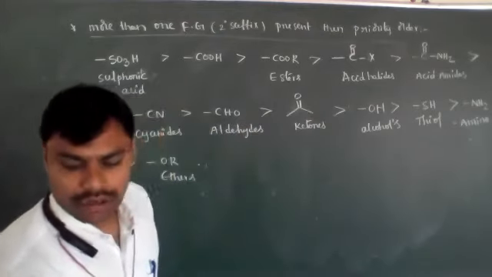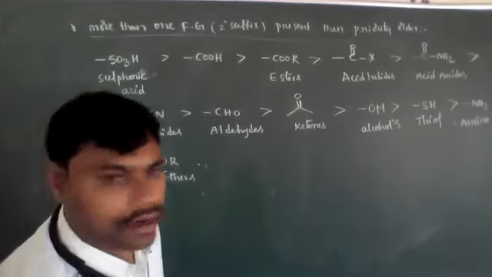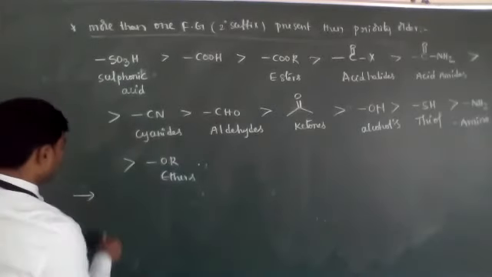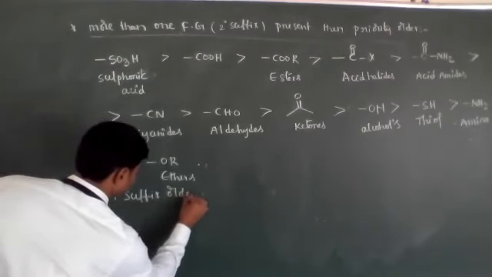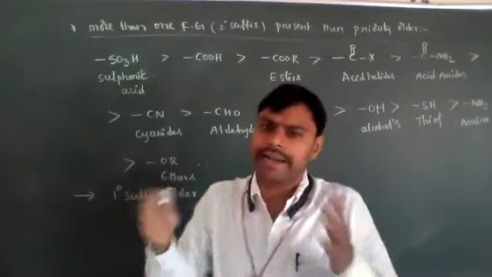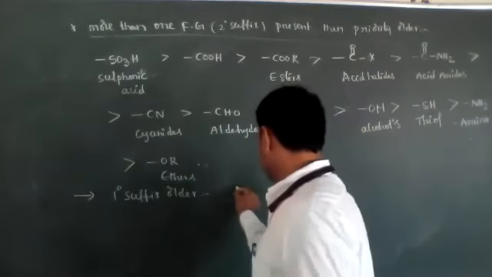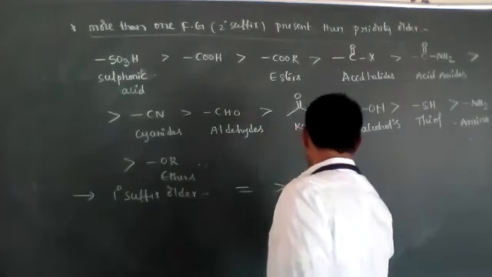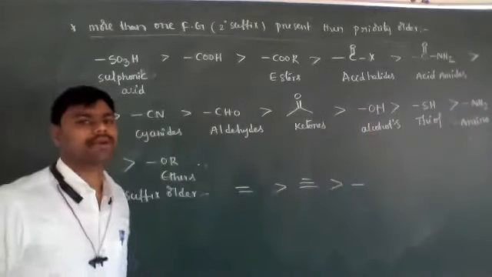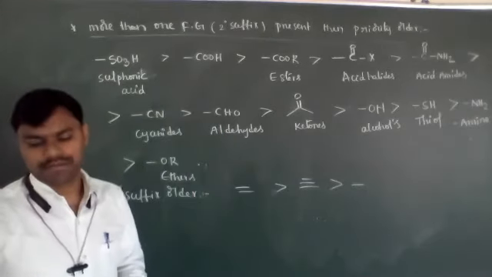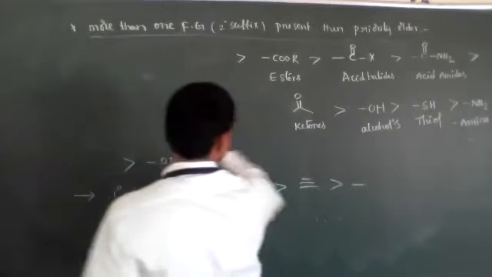Okay, students. So when more than one functional group is present, we have to follow this order. Next, primary suffix order. Primary suffix order means if the root word of the organic compound has double bonds and triple bonds, then what do we have to follow? The double bond goes to more priority when compared to triple bonds, and then single bonds. So this order is very, very important. Now I will give you a few related examples. Let's see.